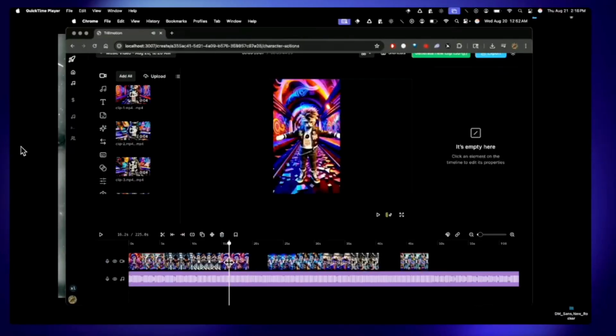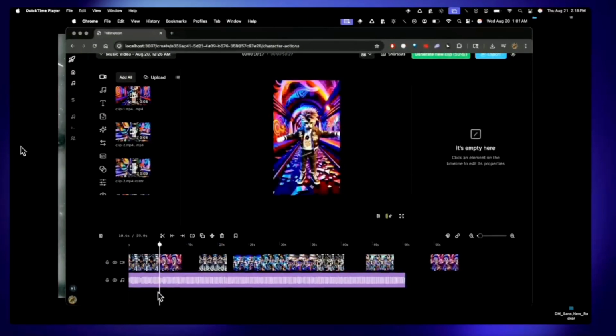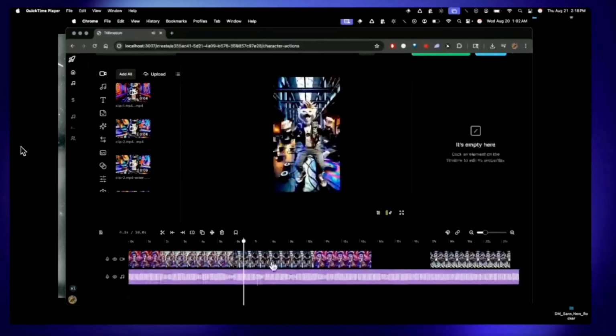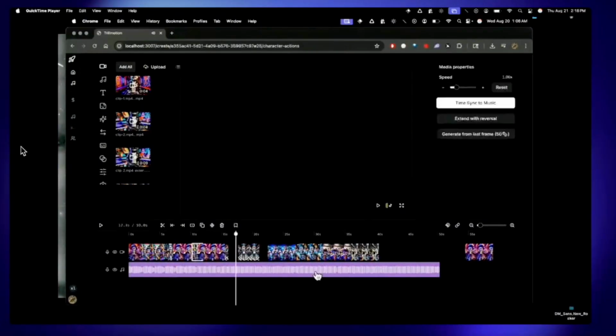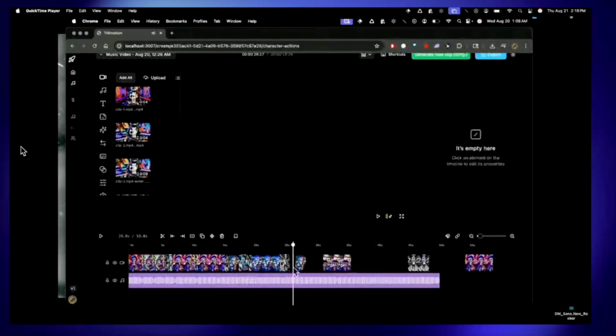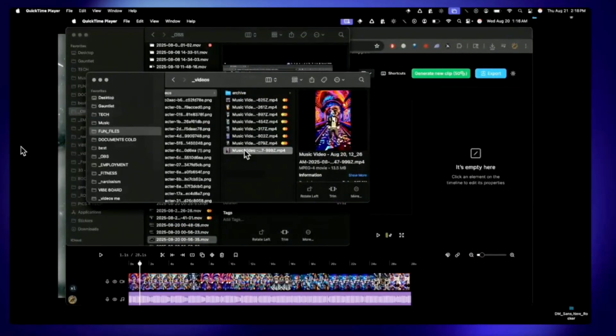So there's a clip of this character dancing, but it's not dancing, and that's pretty frustrating. So I'm going to time sync it. And in the final product, you'll see that the character is dancing in time with the music. And so now we're exporting our clip, and you can see the final output that we have.